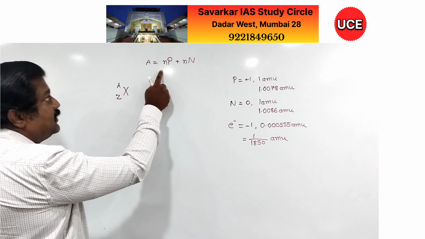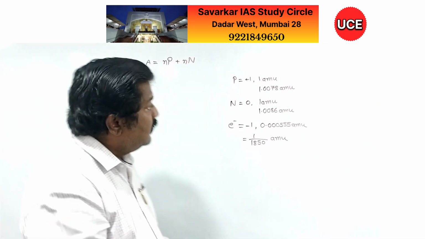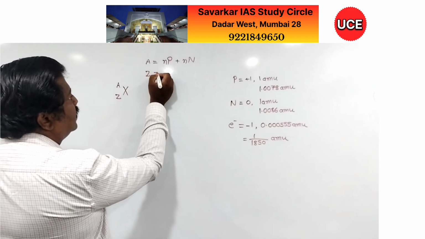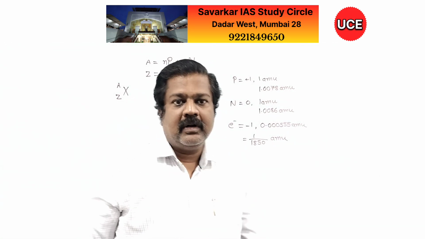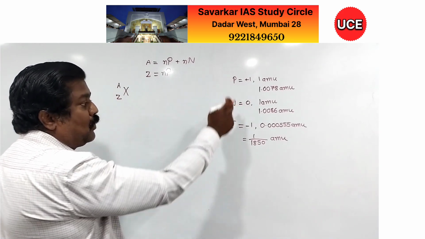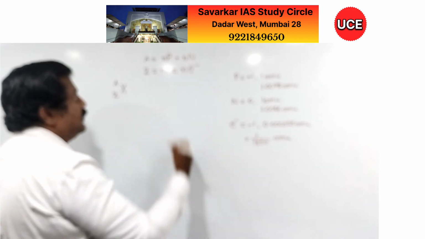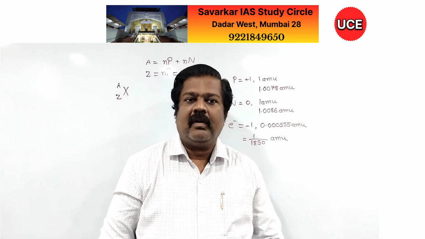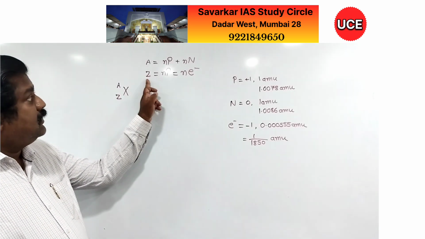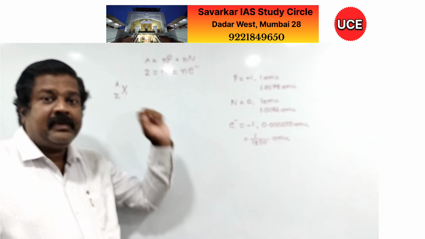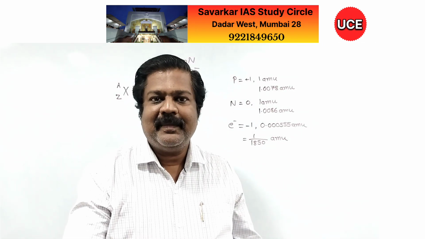And therefore, mass number is denoted by only the number of protons plus number of neutrons. Whereas atomic number Z is only the number of protons. But you are aware that total number of protons equals total number of electrons in any atom. And therefore, whatever the number of protons, that is the number of electrons. Are you able to follow? Or let us go by some example.